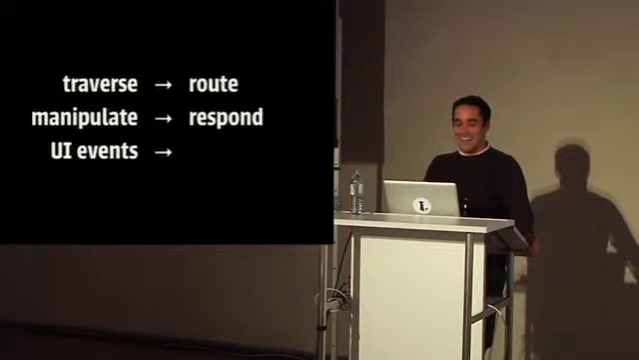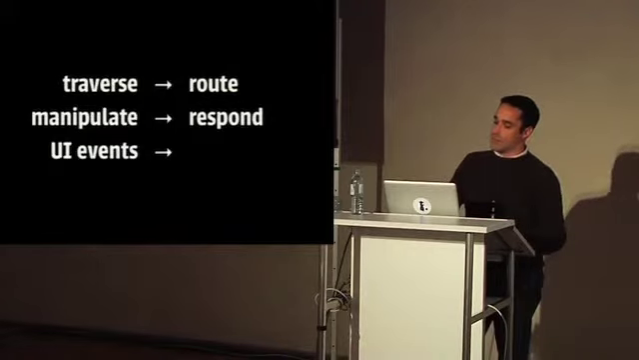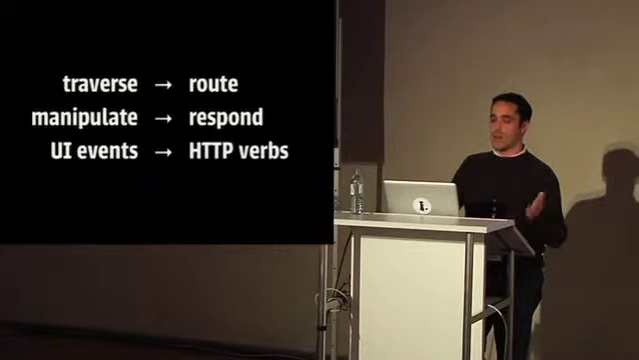It's a tragedy. Where you would traverse over a DOM, you route over URLs. Where you would manipulate a DOM, you respond to calls to your web server. Where you would have UI events, you have HTTP verbs. So I'm like, that's kind of a cool map.